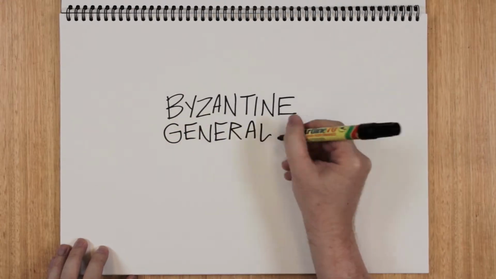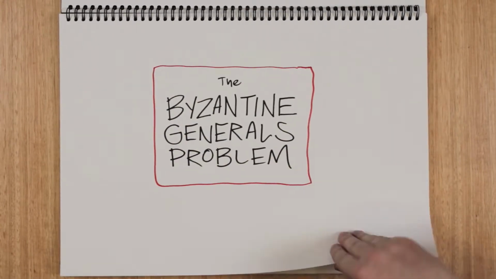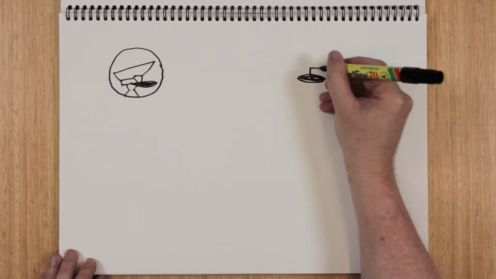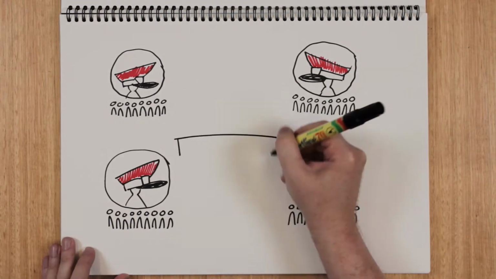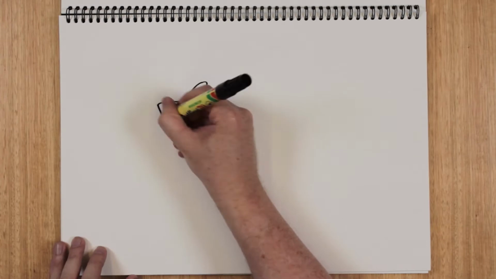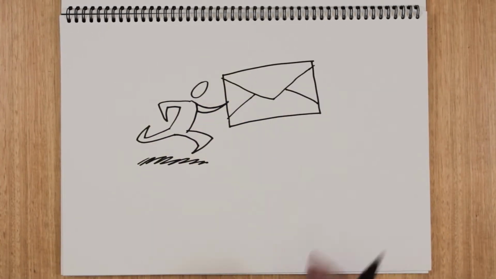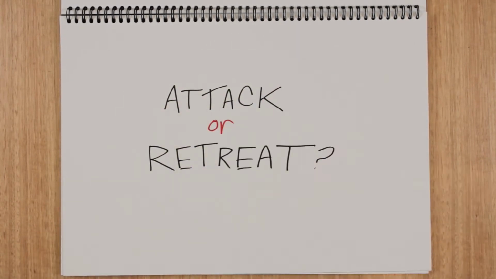The Byzantine general's problem explores how to prevent fraud and establish consensus in a distributed environment. Picture this. 4 generals and each of their armies surround a city they wish to conquer. The 4 groups are separated geographically and can only communicate via courier. The group must establish a course of action.